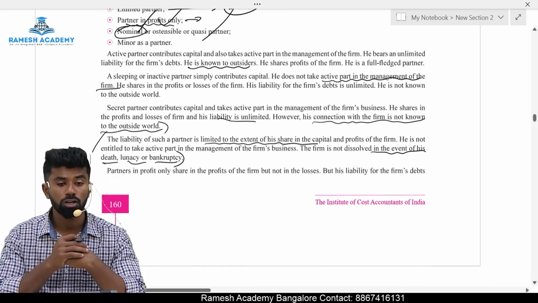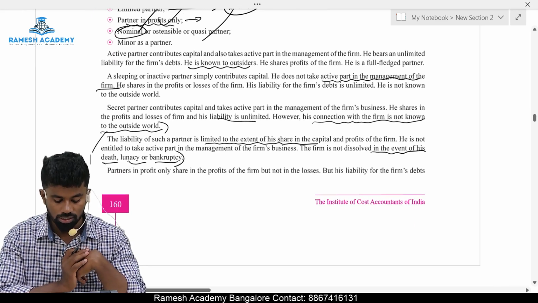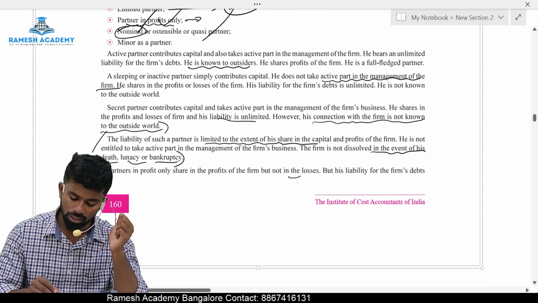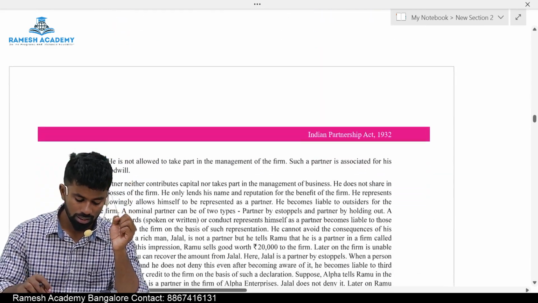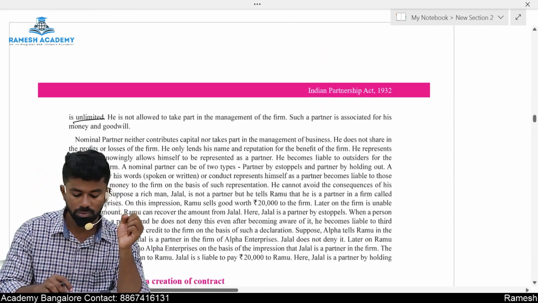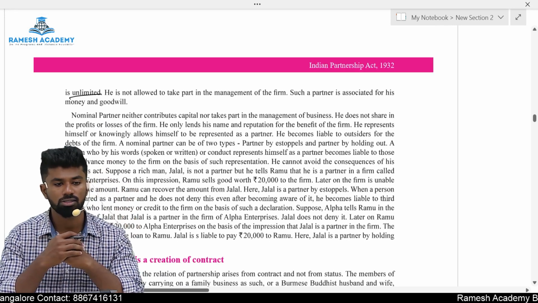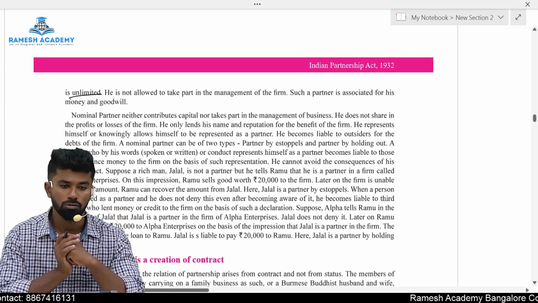A partner in profit only shares in the profit of the firm, not in the losses. But his liability for the firm's debts is unlimited, meaning even he will be held responsible. That partner is considered a partner in profit only.